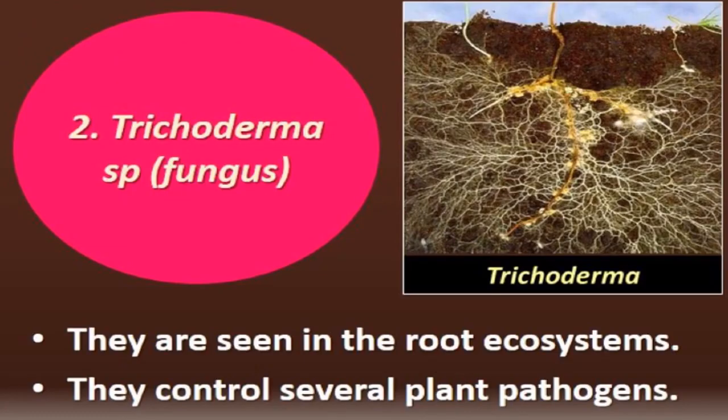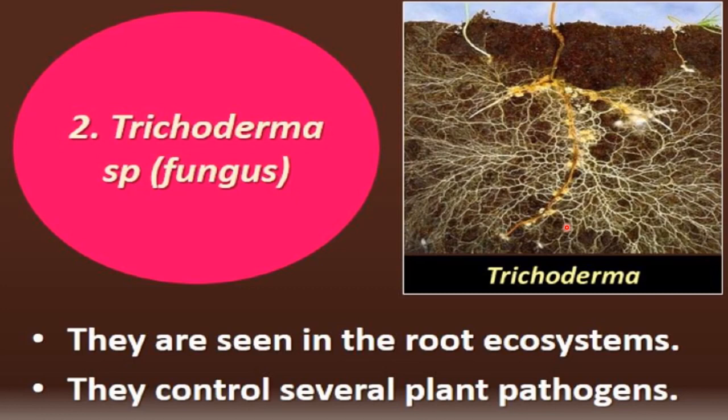The next example of a biocontrol method is Trichoderma species, which is a fungus. As you can see here, these are the filaments, the hyphae, of Trichoderma. These are seen in the root ecosystem, because they are found in association with the roots of higher plants. That association is called mycorrhiza. You know it from before: mycorrhiza is the association of fungi with the roots of higher plants.